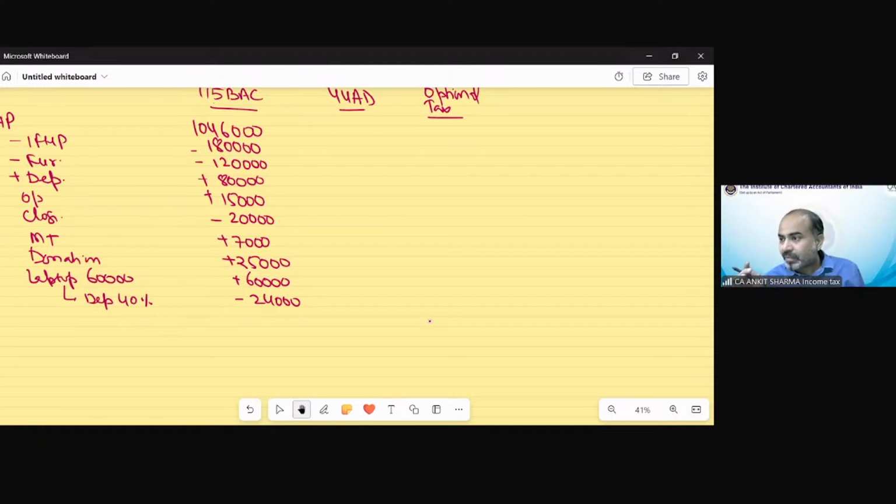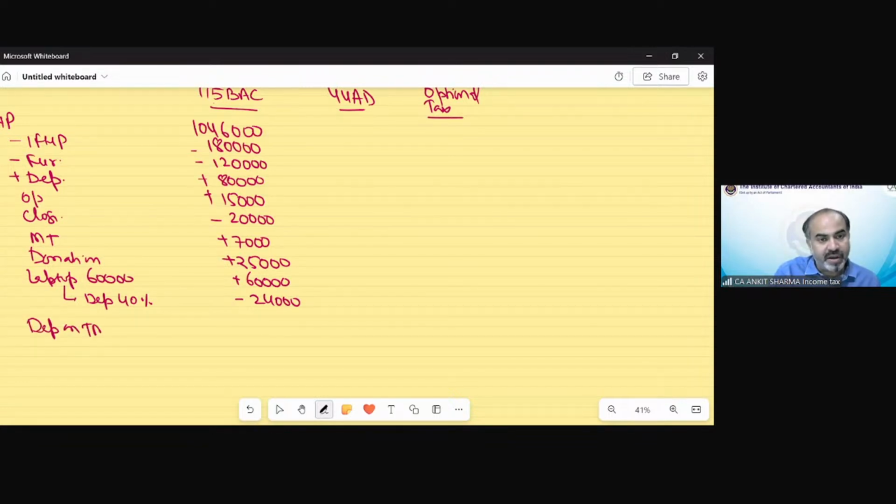Next is depreciation, which includes 1,200 rupees as depreciation on trademark wrongly charged at 15%. The rate of depreciation in case of trademark is 25%. So you have wrongly charged 15% and claimed 1,200 rupees as depreciation. So we will recorrect it.